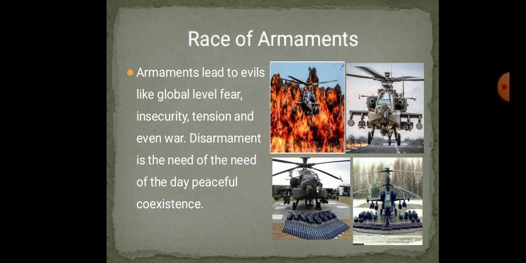Now the next point, the race of armament. Here is the picture we are showing. See, armaments means weapons, children, war weapons. See, already the First World War took place using bombs and weapons, and so many new armaments they have invented and used. Now today science and technology is advancing also, and the scientists and all are inventing new patterns. So the race of armaments has increased today.